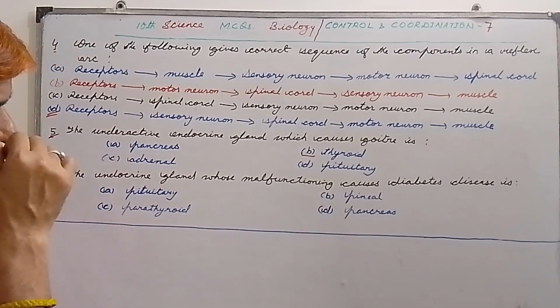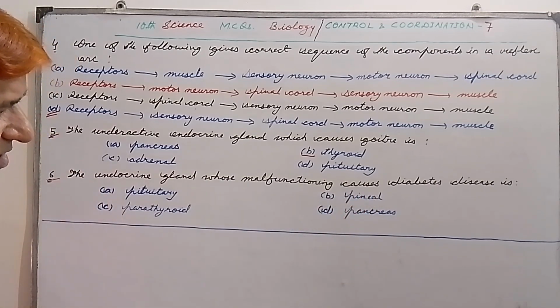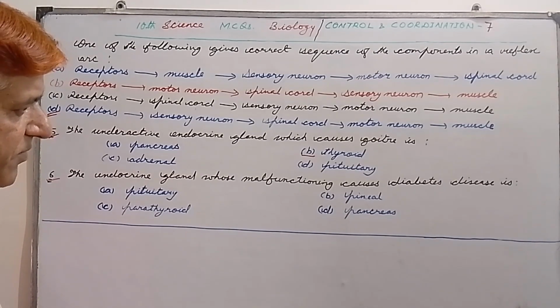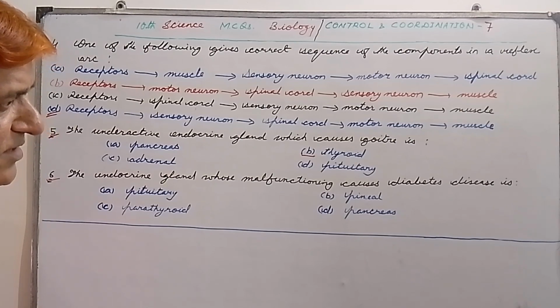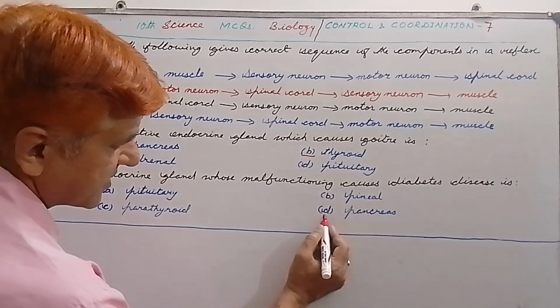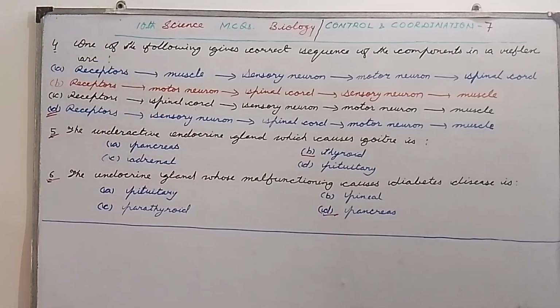So my dear students, always remember that if pancreas gland is not functioning correctly, or if pancreas gland is malfunctioning, then it causes disease, diabetes. So D is the correct option.